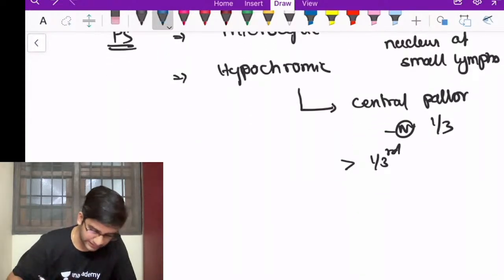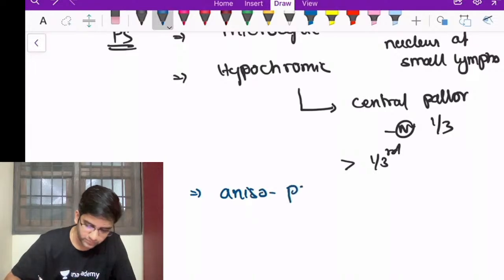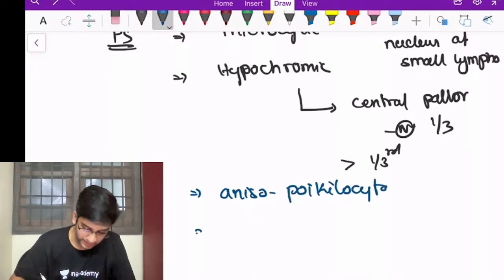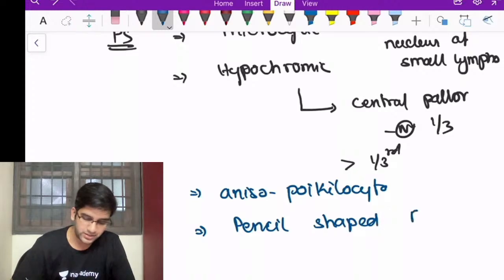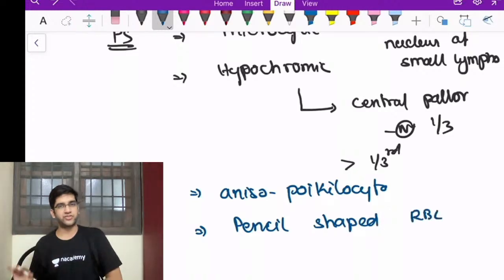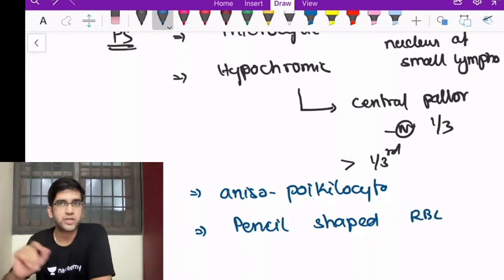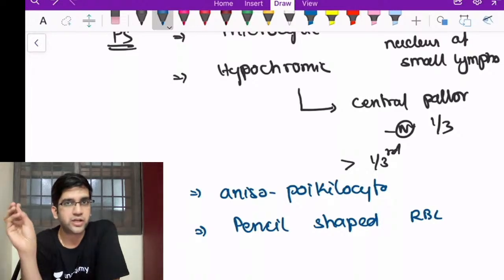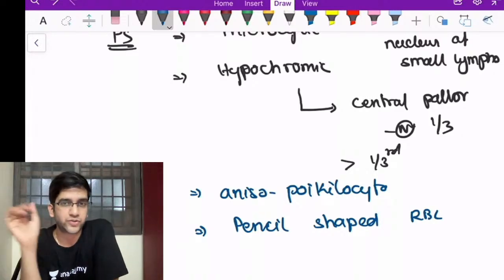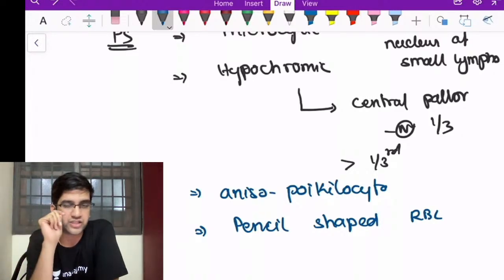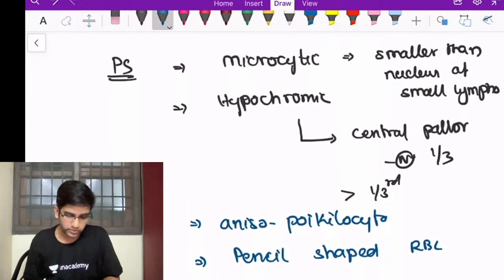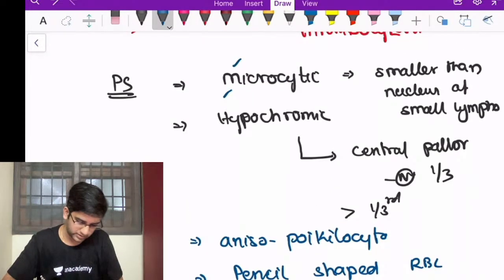There are very few classical cells. You will have anisopoikilocytosis. There will be variation in the size of the RBCs and the shape of the RBCs as well. And also a very, very classical finding called pencil-shaped RBC. Pencil-shaped RBC is almost diagnostic of iron deficiency anemia. If you have any question saying that pencil-shaped RBC is seen, think of iron deficiency anemia as the diagnosis, right? Because it's very, very specific for iron deficiency anemia. Okay, so just have a look at how we are able to confirm these findings.